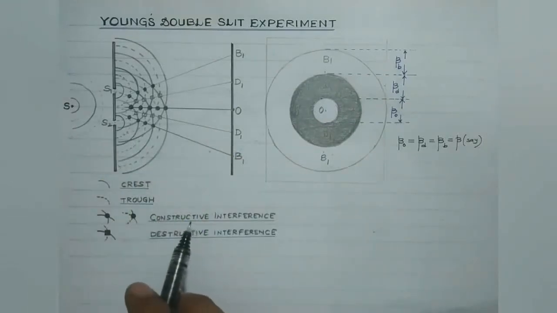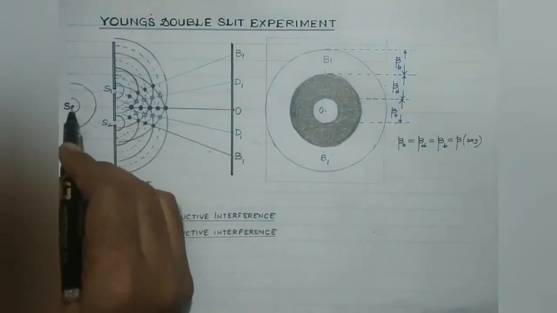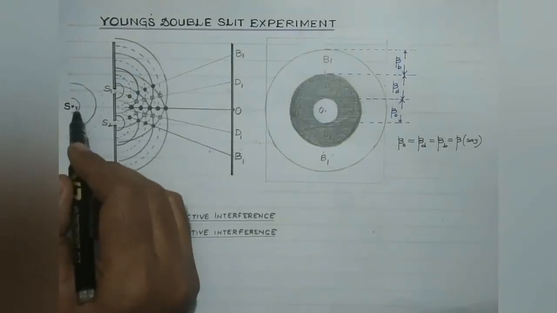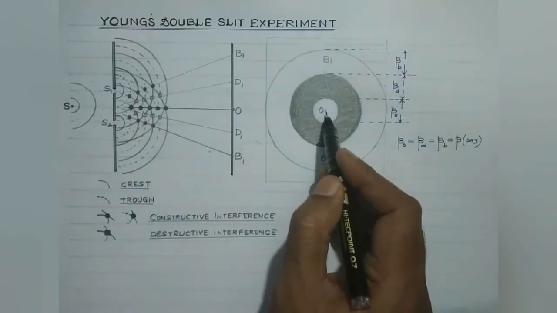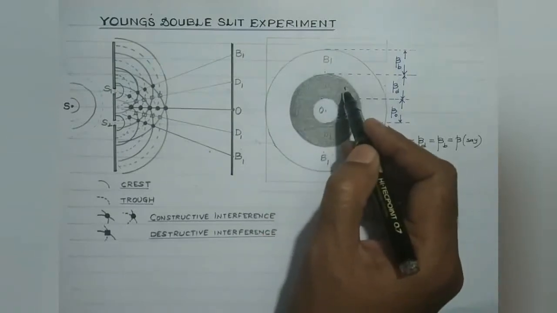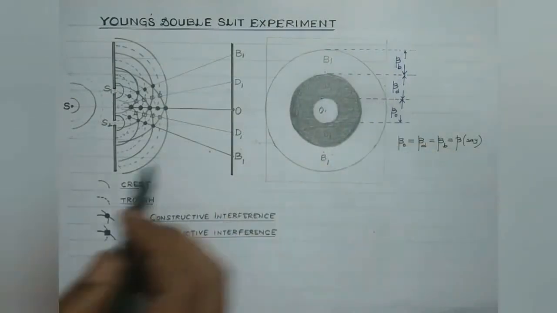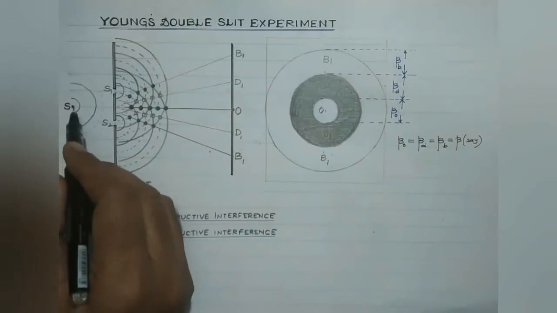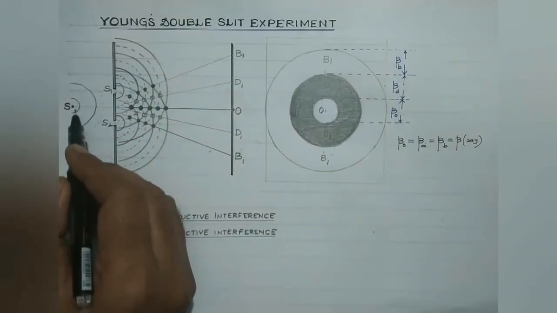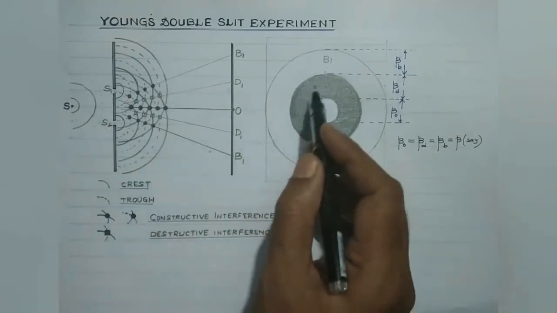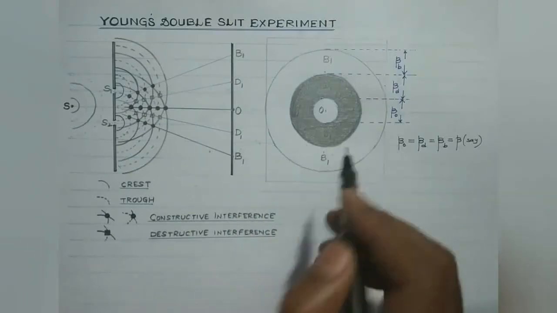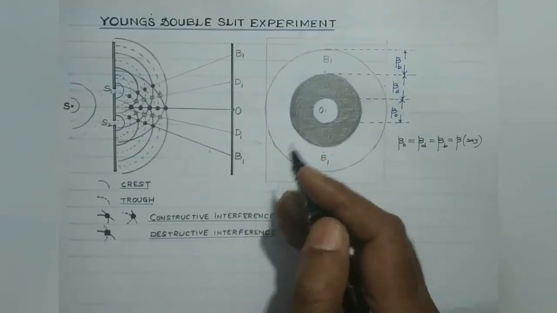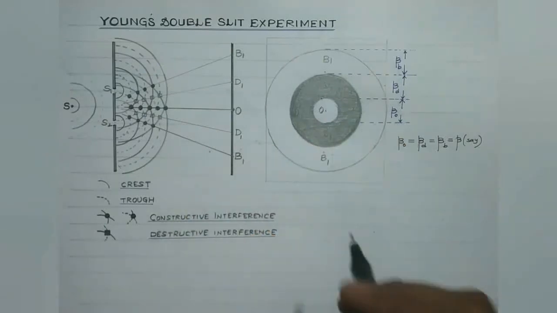One more important point to be noted is that here we have made use of a monochromatic source of light, that is, which emits single wavelength, single color. So there the interference pattern consists of a central maxima which is surrounded on both the sides by alternate dark and bright bands. But if instead of a monochromatic source of light, a source of white light is used, then the interference pattern obtained on the screen is colored and the widths are also different, because the widths depend upon the wavelength, and wavelength of different colors is different.